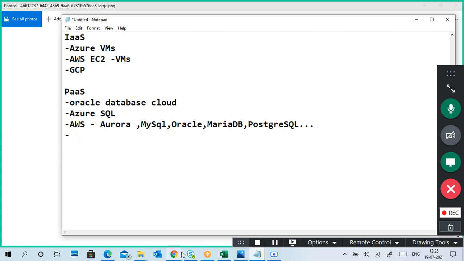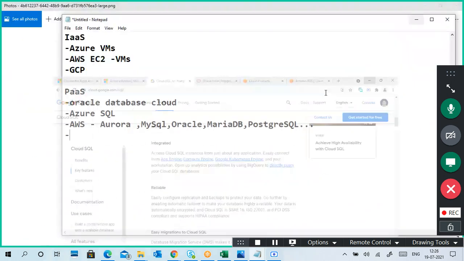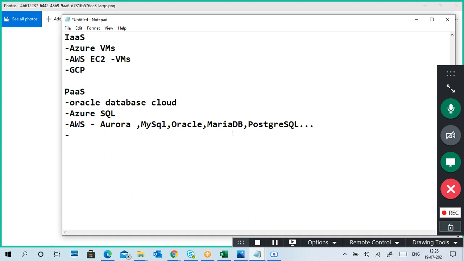Of course, Google Cloud SQL is also there, right? So we'll see the Google part here. We have to go inside. So this is enough. It is a platform. Platform means where there is an application, and we are connecting and putting our data, or utilizing it, or maybe providing online IDEs.